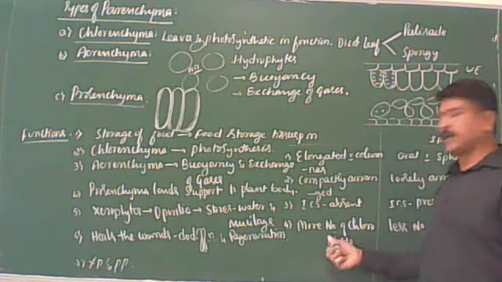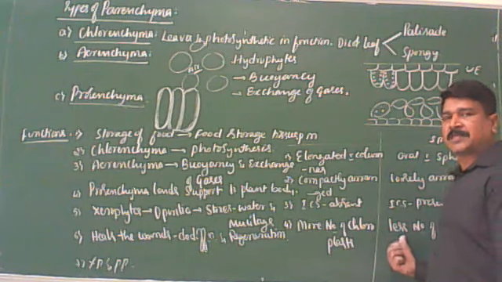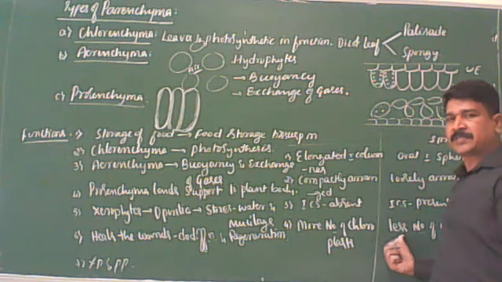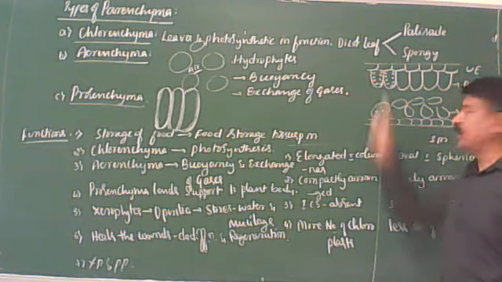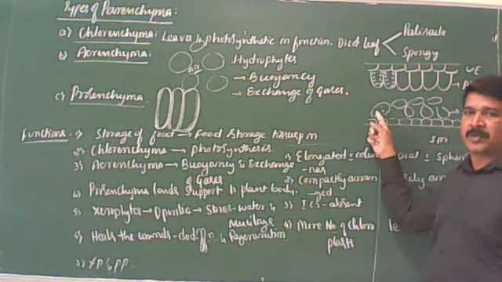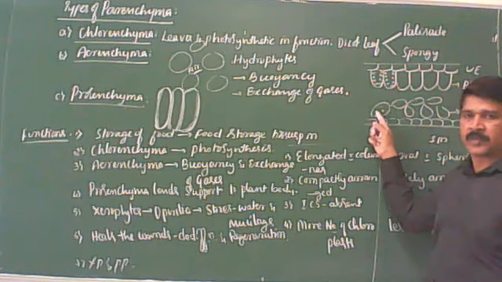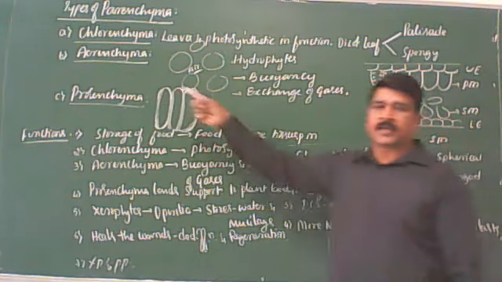Got it? Contain large number of chloroplasts, less number of chloroplasts. These are the differences. As I said, these are also types of mesophyll. What is mesophyll? Ground tissue present between the upper and lower epidermis, as in case of leaves, is called mesophyll. Got it? Yes. Next, parenchyma.